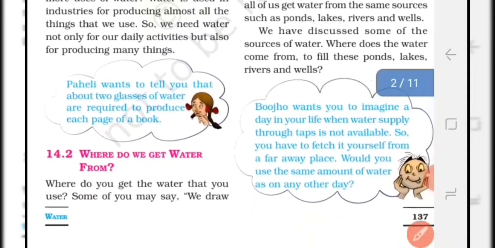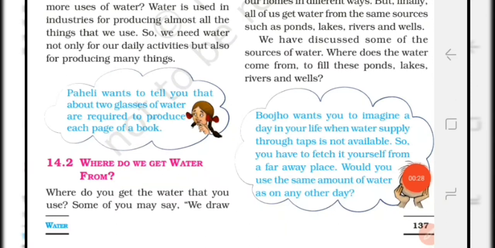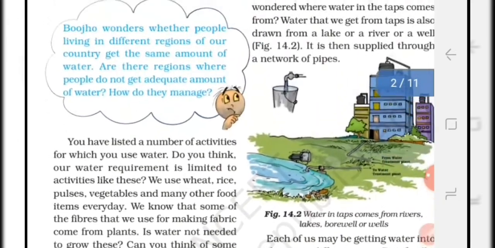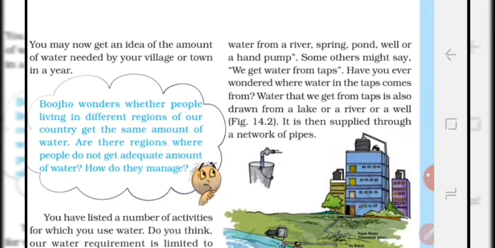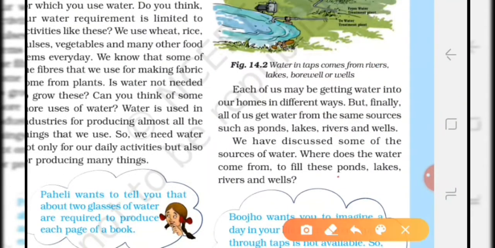Now let us move to the next topic, sources of water, or where do we get water from? The sources of water are rivers, ponds, lakes and wells. Water present in rivers, lakes, ponds and streams comes from rainwater or from melting snow on mountains. The water that we get from the taps is drawn from the river, lakes or a well, and then it is supplied through a network of pipes. So ponds, lakes, rivers and wells are the sources of water.